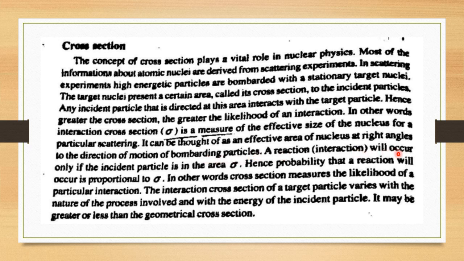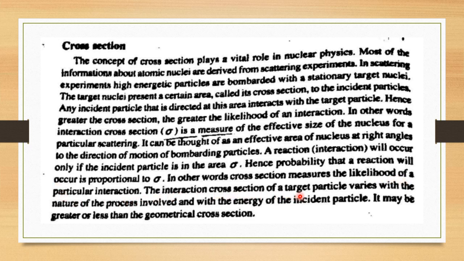A reaction will occur only if the incident particle is in this area, sigma. Hence, the probability that a reaction will occur is proportional to sigma. So the probability of any nuclear reaction is proportional to the cross-sectional area. That is the importance of this parameter. In other words, cross section measures the likelihood of a particular interaction.